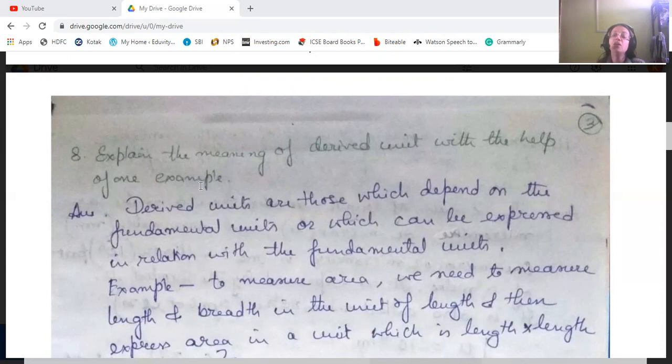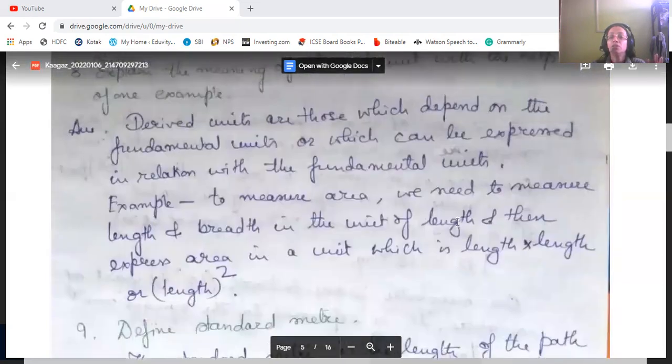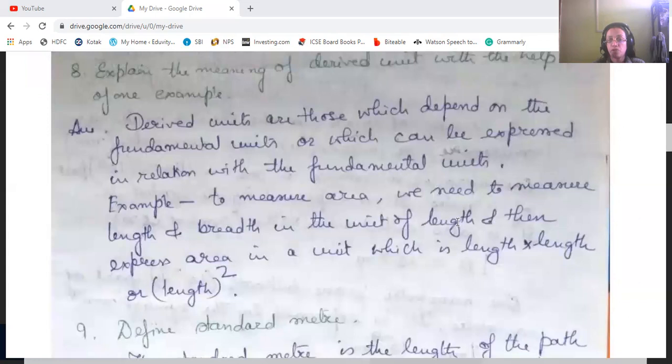For example, to measure area, we need to measure the length and the breadth in the unit of length, and then express the area in the unit which is L into L, or length into length. Breadth is also a length. Or you can write length square. So it is a derived unit.